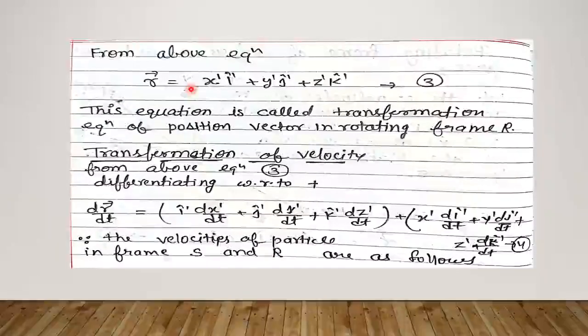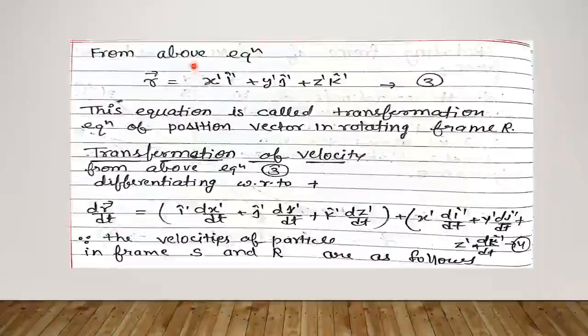This equation is called the transformation equation of position vector in a rotating frame, because R and R dash will be equal for a constant position of P. Now we will find out the transformation of velocity.